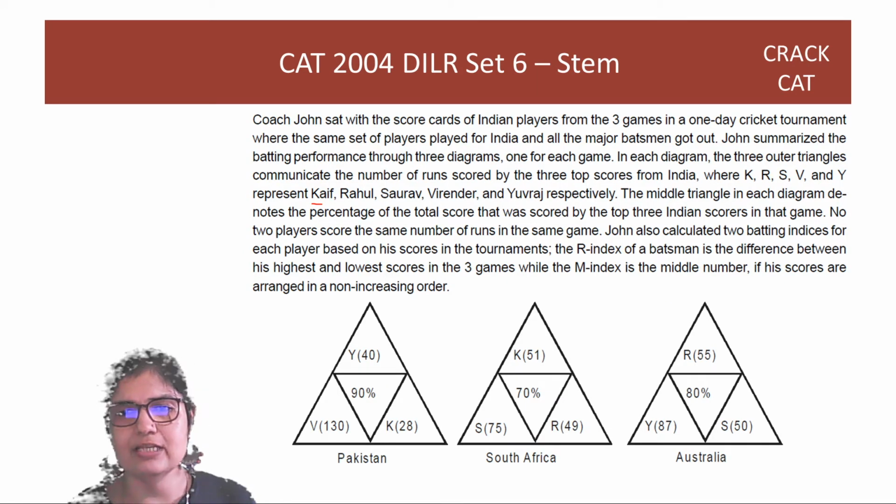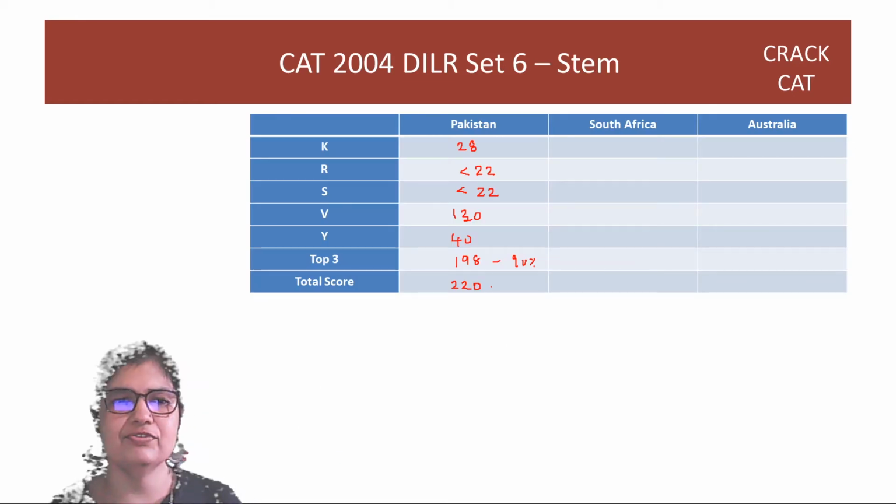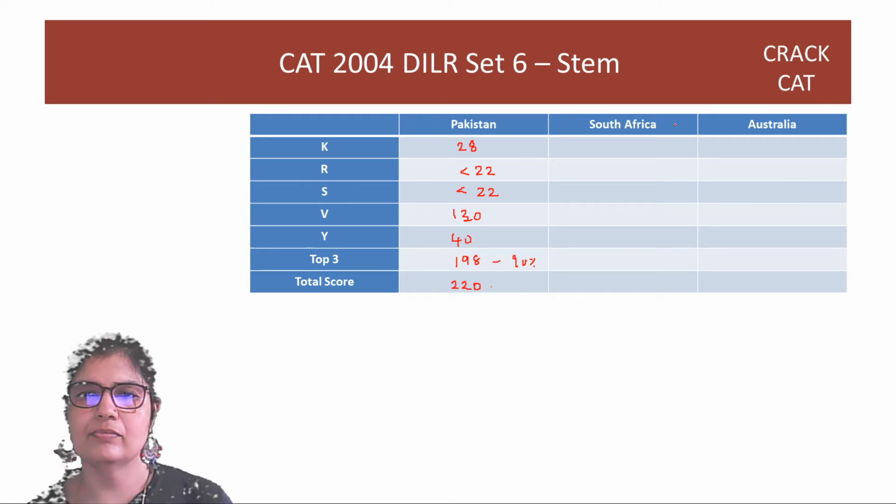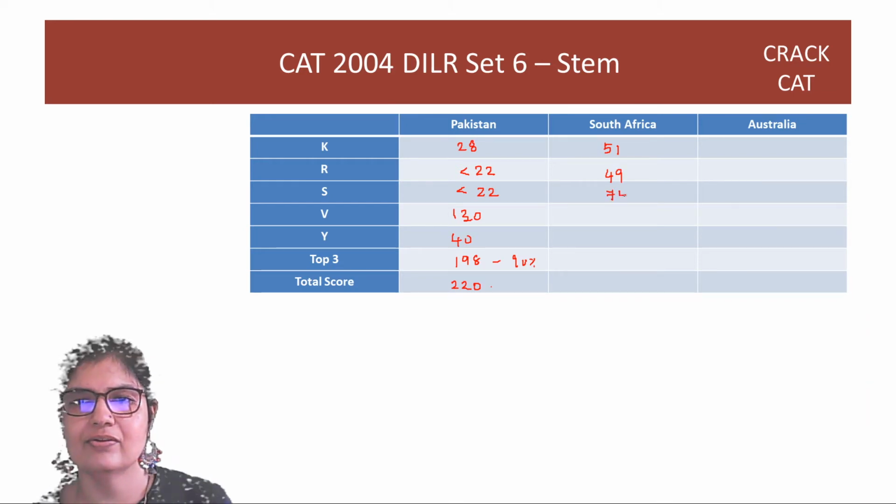Now let's see the same numbers for South Africa. You have K as 51, S at 75 and R at 49. Okay, so you have K as 51, R as 49, S as 75 and the percentage here is 70%.